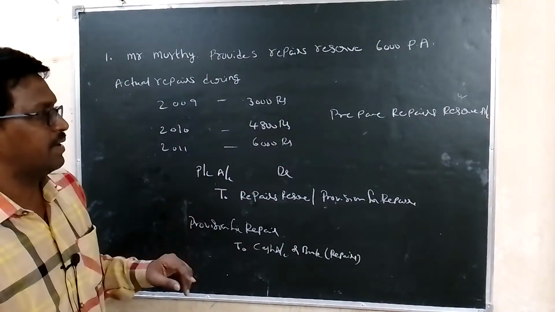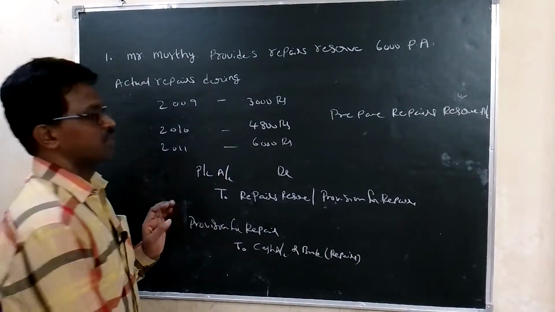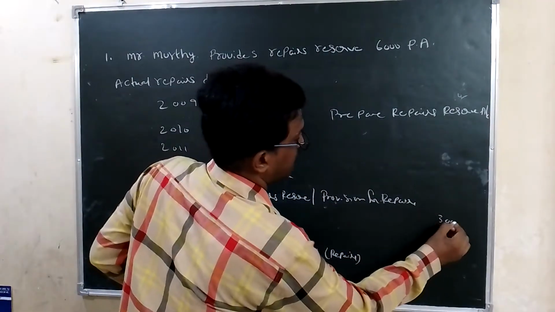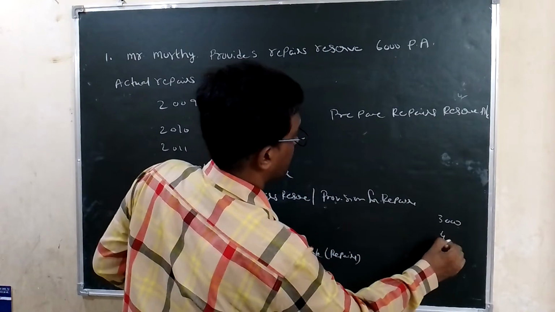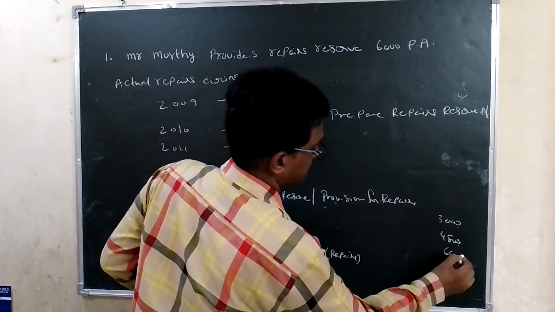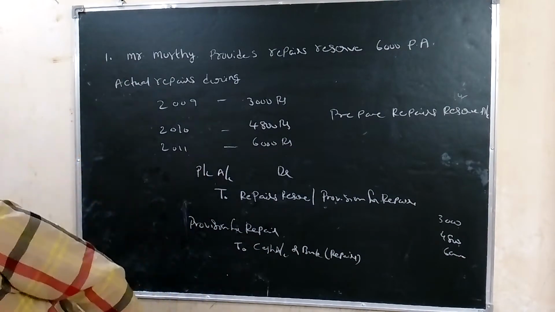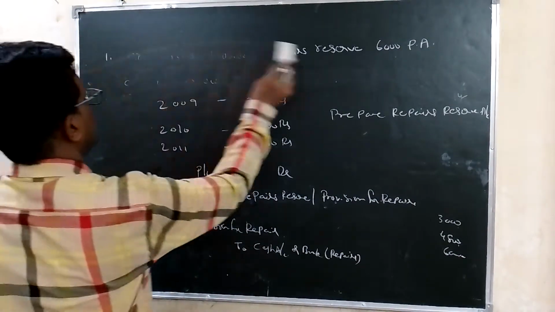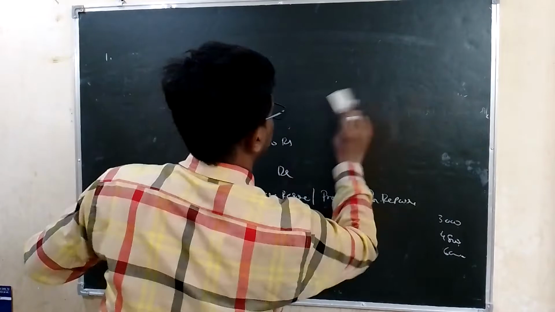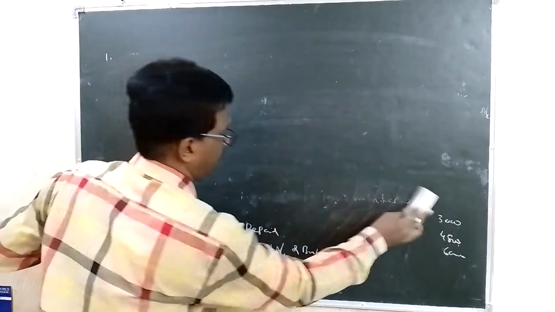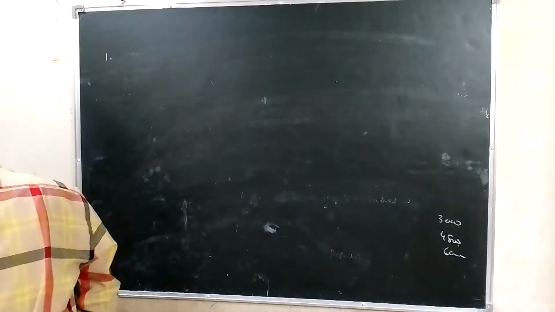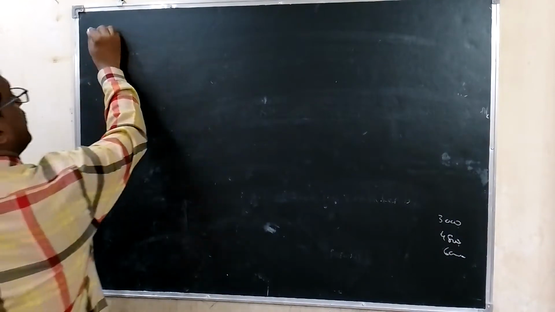So let us see the ledger account. 3,000, 4,800 and 6,000. Okay, let us see the provision for repairs account. So the ledger account will be prepared.